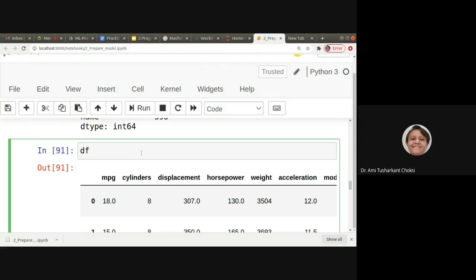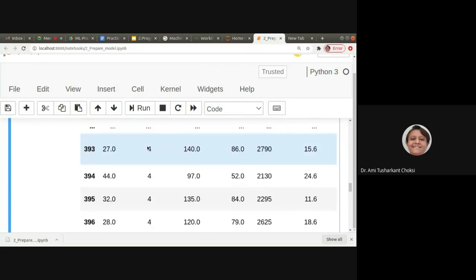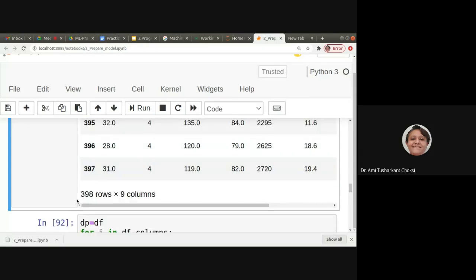Okay. So first of all, let me show you the data frame. So this one, what's new in that? Yes, but I would like to show you that this is 398 rows and 9 columns, right? It was there before also. So what's new?